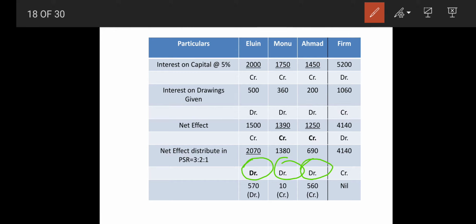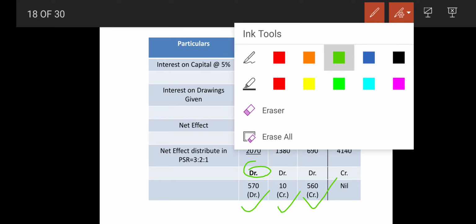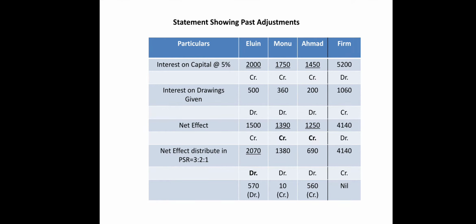Now we find the differences, that is 1500 minus 2070. Which sign is more? The larger sign is the one that continues. So debit over here, we put debit. In both these cases credit is more, so credit here and credit here. So ultimately we get the journal entry as Alien's capital account debit to Monu's capital and to Ahmed's capital. This way we can transfer.